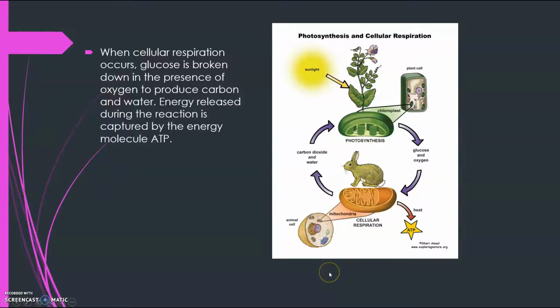When cellular respiration occurs, glucose is broken down in the presence of oxygen to produce carbon dioxide and water. The energy released during the reaction is captured by the energy molecule ATP. Here in this picture we'll show you cellular respiration with the sunlight, plant cells, and animals. It also shows carbon dioxide and water.